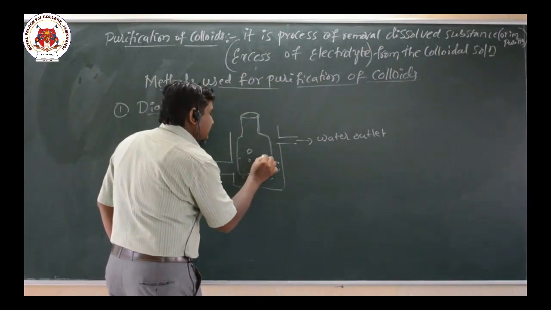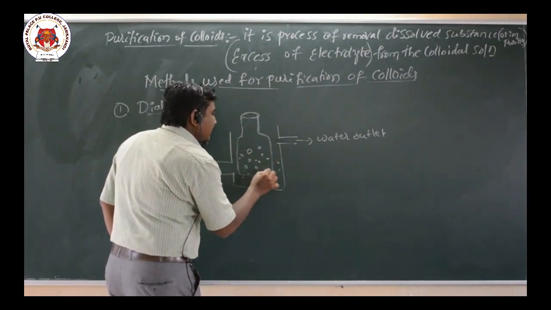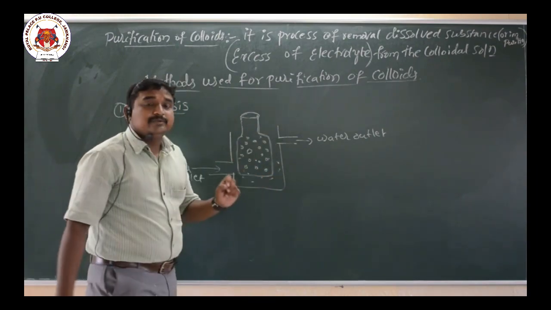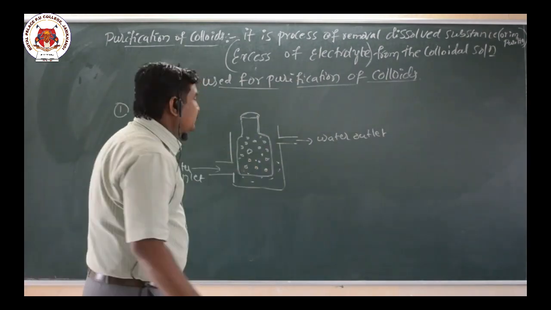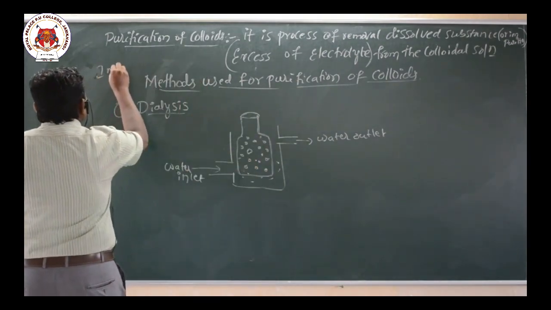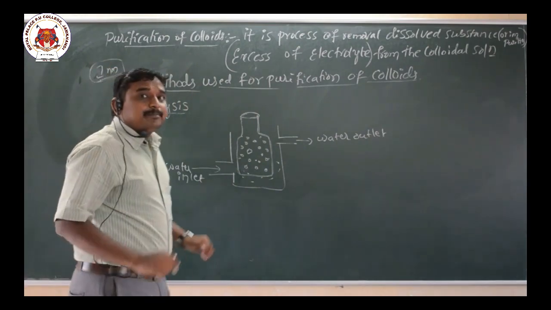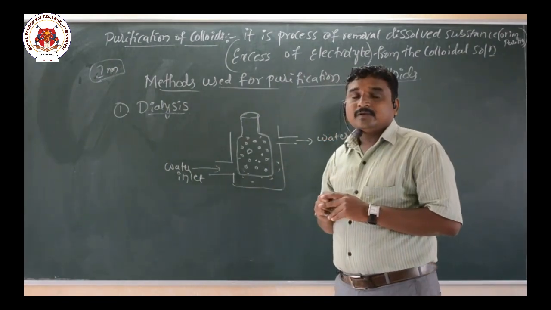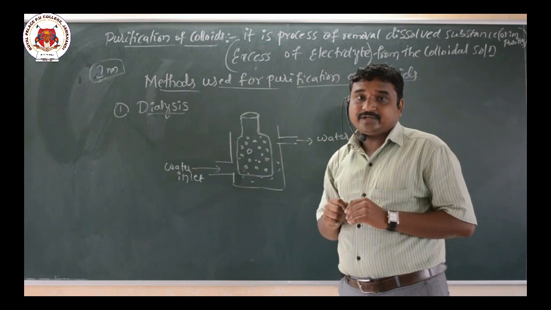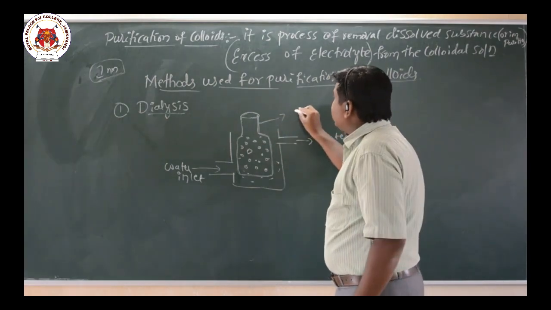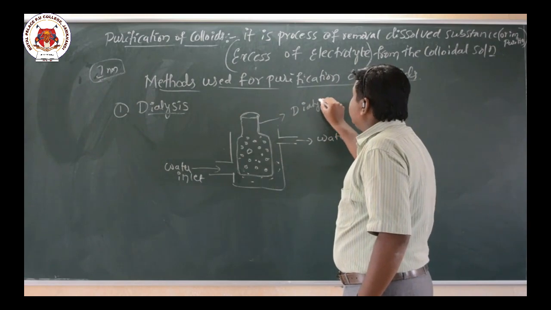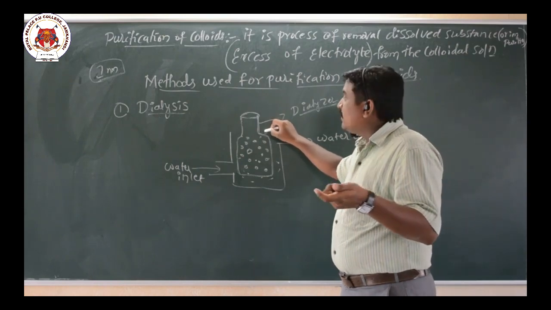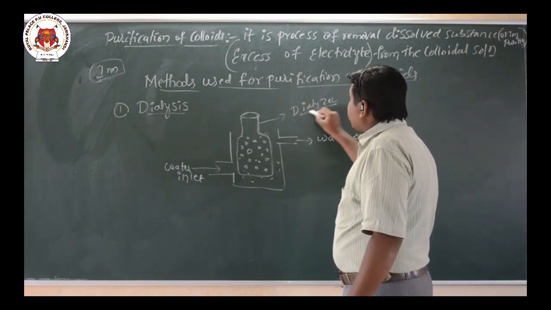After taking this impure colloidal particle, what happens? The electrolytes, or true solution, means the solution having particle size less than 1 nanometer. Now we know that the colloidal particles do not pass through the parchment paper, whereas the true solution can be passed through it, because this membrane is called what here? Dialyzer. The membrane which is used is called the dialyzer. So this is a parchment bag